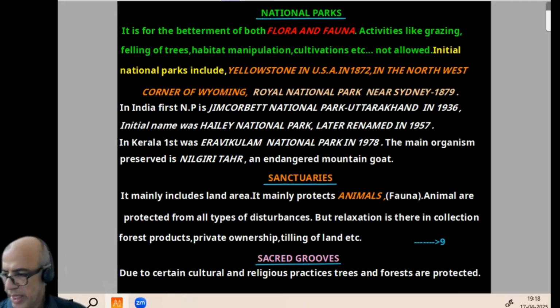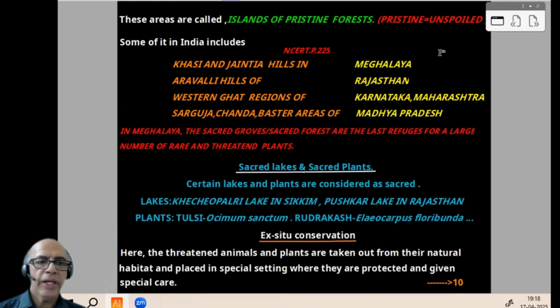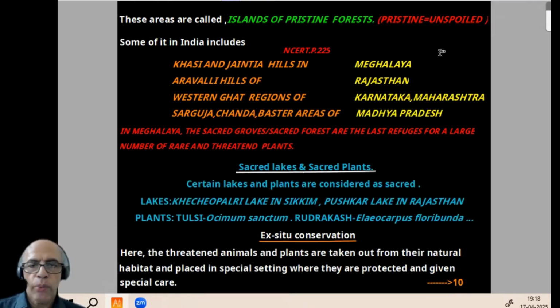Now comes the sacred grove. Due to certain cultural and religious practices, trees and forests are protected. These areas are called islands of pristine forest. Pristine means unspoiled, clear.